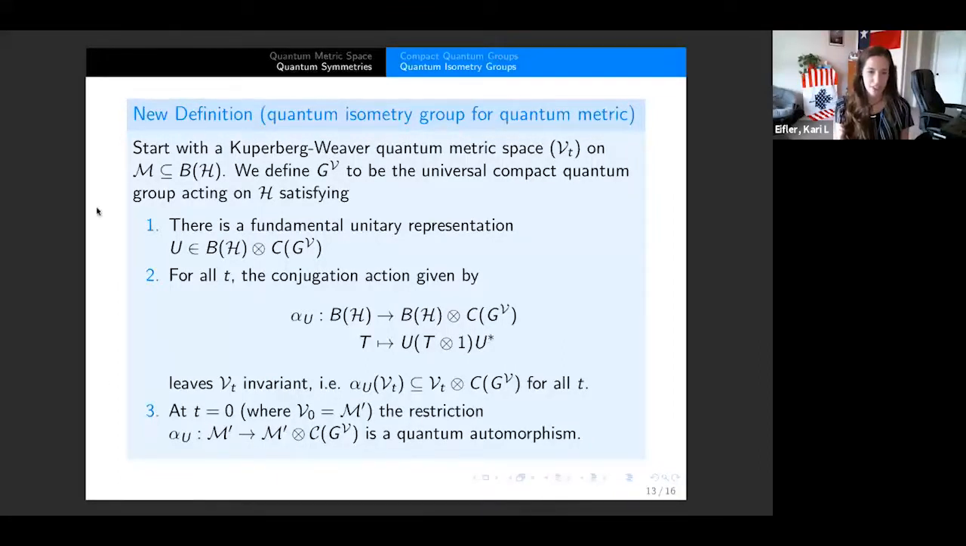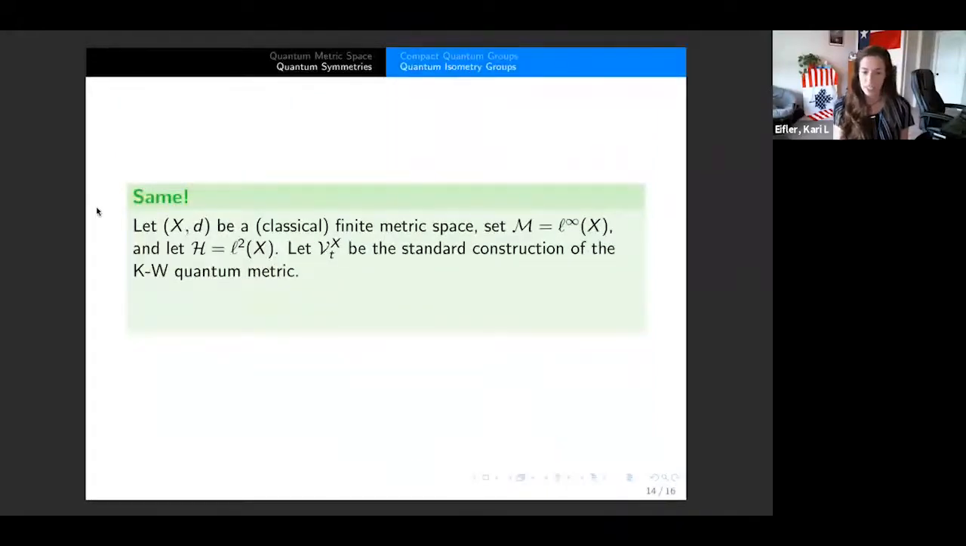And so that's our new definition. And it's good because it does satisfy our goal. So if we take this classical finite metric space and we let M be L infinity of X, that's the algebra of bounded multiplication operators that act on H, or L2 of X, and we let these V_t be the standard construction of the Kuperberg-Weaver quantum metric as we did before, so just the span of those rank 1 operators. Well then, what we end up having is that Banica's quantum isometry group on a finite metric space is the same as our definition on this finite metric space. So it's good that it does work out.